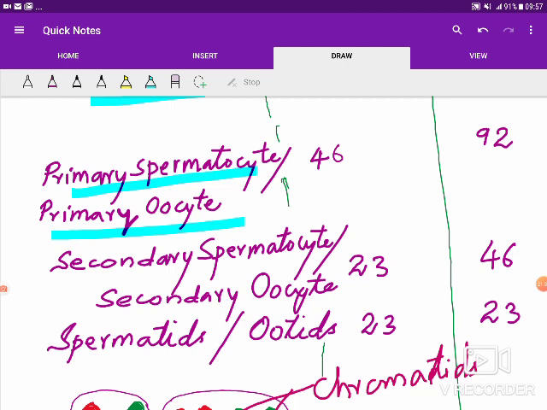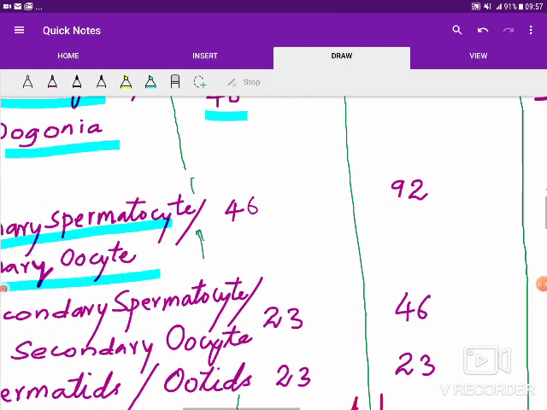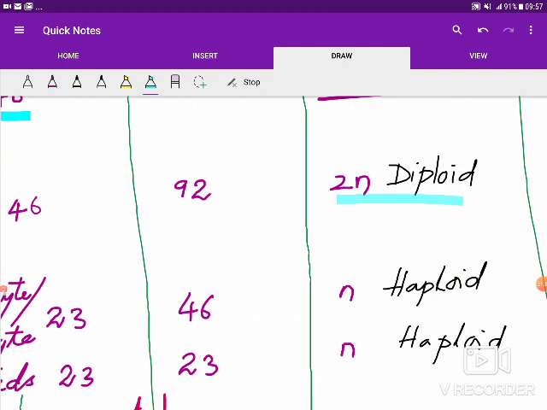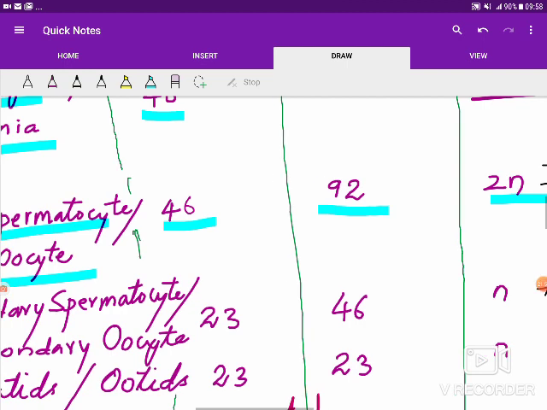So the ploidy of the primary spermatocyte or primary oocyte is again diploid only. Number of chromosomes 46 only, but because these 46 chromosomes have undergone duplication, each one having 2 chromatids, therefore the number of chromatids will be 92. Clear?